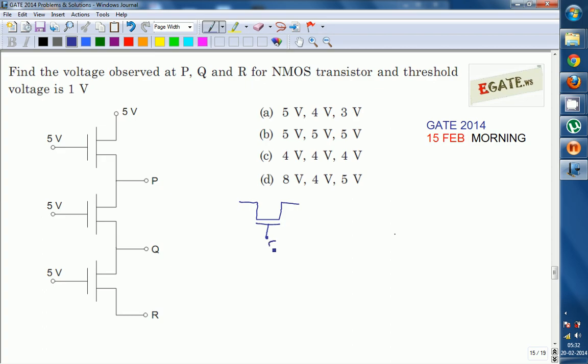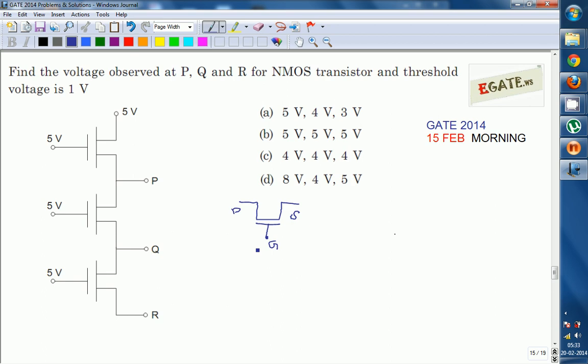It consists of 3 terminals: gate, drain and source. The gate is called the control terminal. By applying a suitable voltage at the gate, we can enhance the channel, otherwise we can remove the channel, so that this NMOS can act as either an off switch or an on switch.